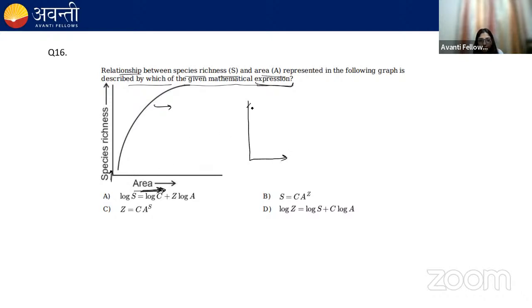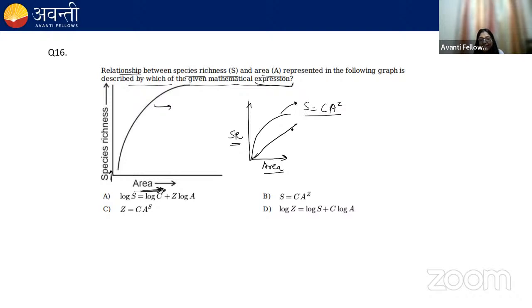Let me draw it here. This is species richness, this is the area. So this represents S equals C A to the power Z, where S represents the species richness and A is the area.